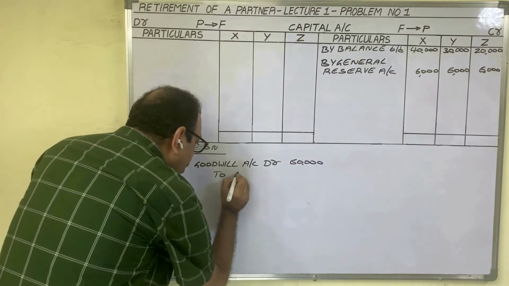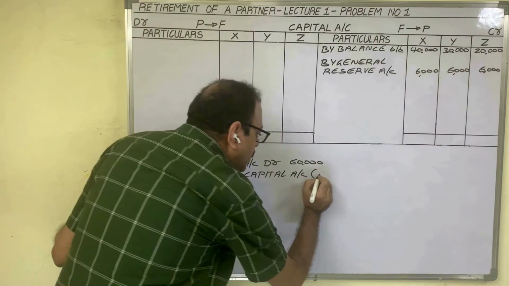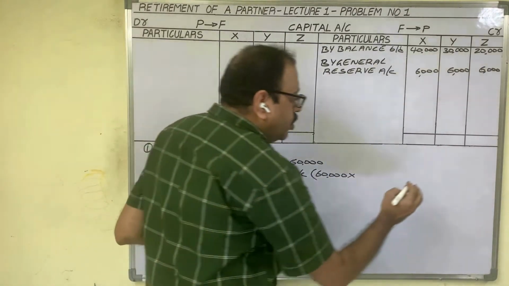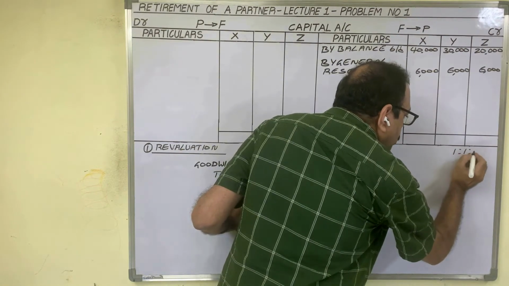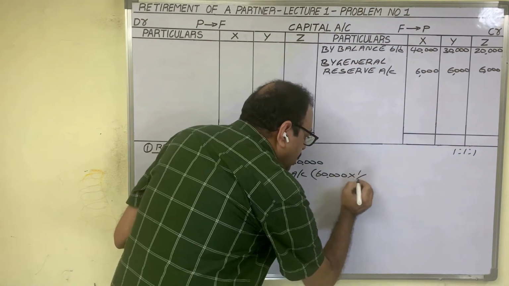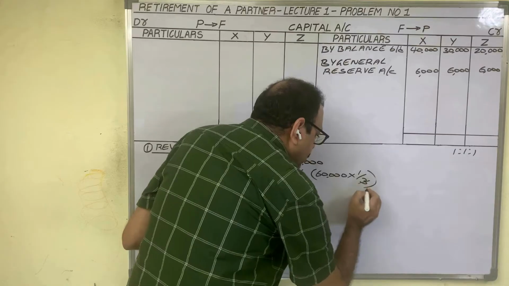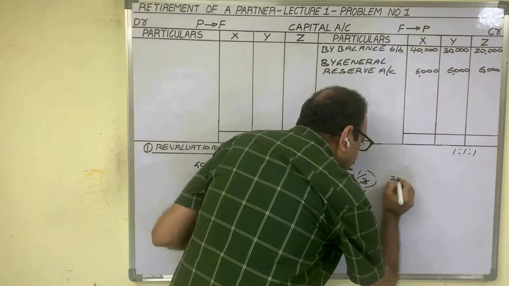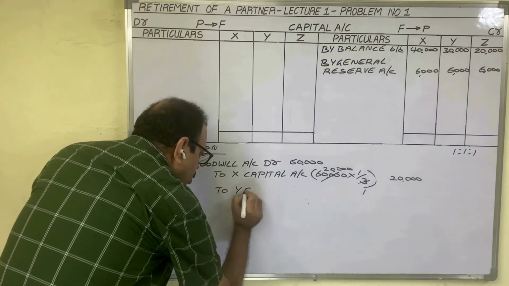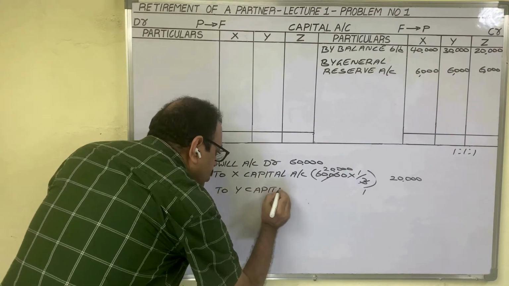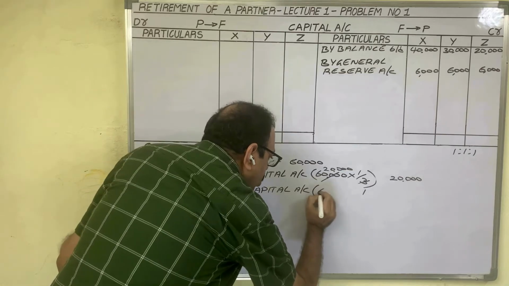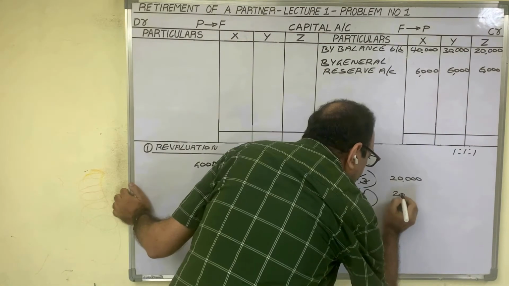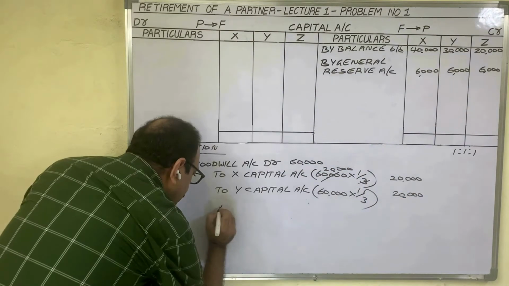To X capital account, goodwill amount 60,000 rupees, in old ratio we have to transfer. Old ratio is 1:1:1. X's share is 1/3, which is 20,000 rupees. For Y and Z also the same. To Y capital account, in total goodwill, Y's share is 1/3, the same amount, 20,000. For Z also the same.